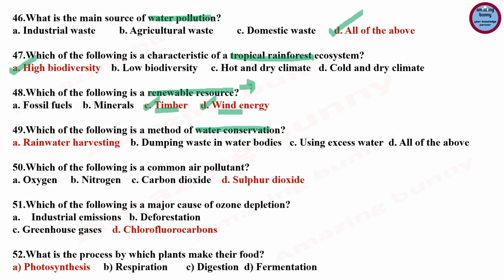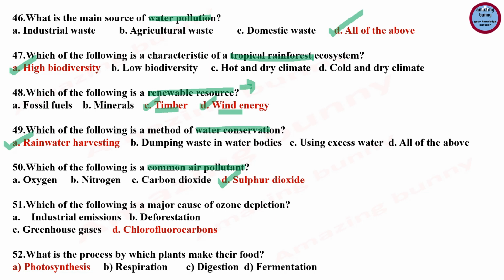Next question, which of the following is a method of water conservation? Option A, rainwater harvesting, is the correct answer, because it can reduce storm water runoff from a property. The elimination of runoff can reduce contamination of surface water with pesticides, sediments, metals and fertilizers. Question number 50. Which of the following is a common air pollutant? Options are oxygen, nitrogen, carbon dioxide, sulfur dioxide.